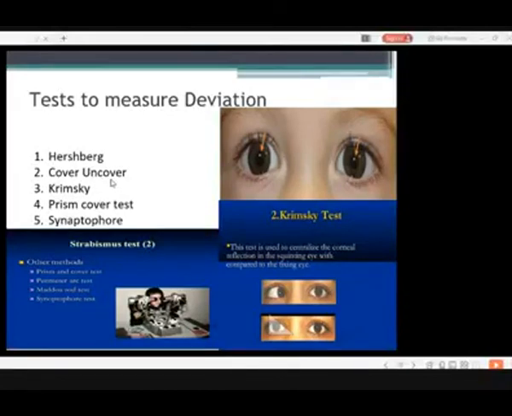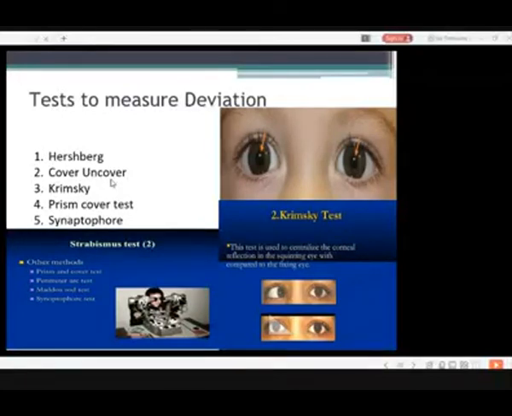While uncovering, we observe the squint, which is not present all the time, and there are certain prism tests.